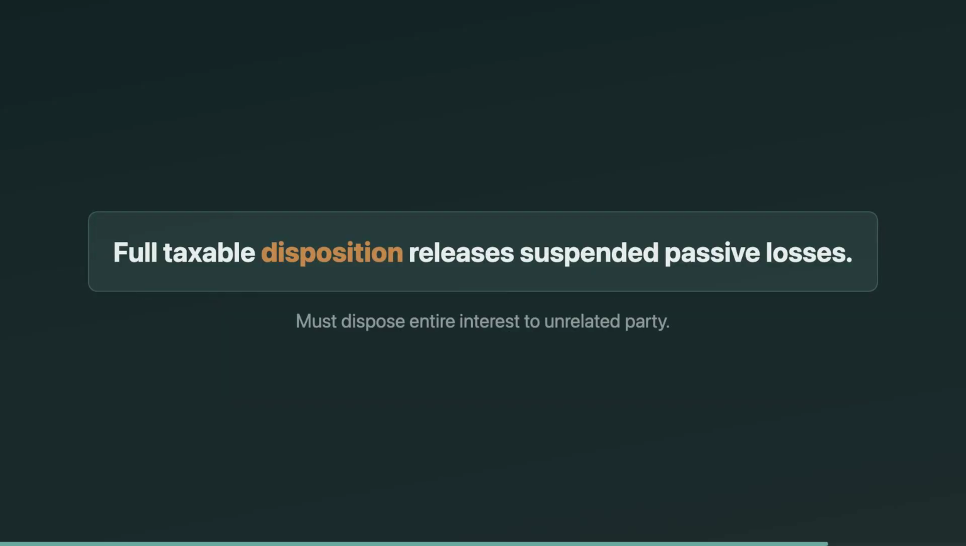Now, connect classification to the limitation. Passive losses generally offset only passive income. If passive losses exceed passive income, the excess is suspended and carried forward. But there's a key release valve. If you fully dispose of your entire interest in a passive activity in a taxable transaction to an unrelated party, the suspended losses are freed up in that year. On the EA exam, that fact pattern is a giveaway.